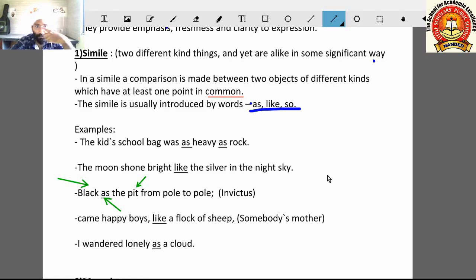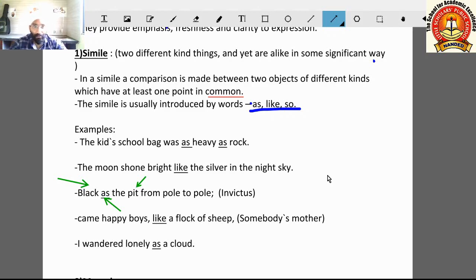Invictus is a poem you have in ninth standard. In that we will understand that the poet is saying pole to pole means the poles of the earth, south pole to north pole. You can imagine if a hole is there, a very long hole from the south pole to the north pole of the earth, how much darkness will be there in that hole.